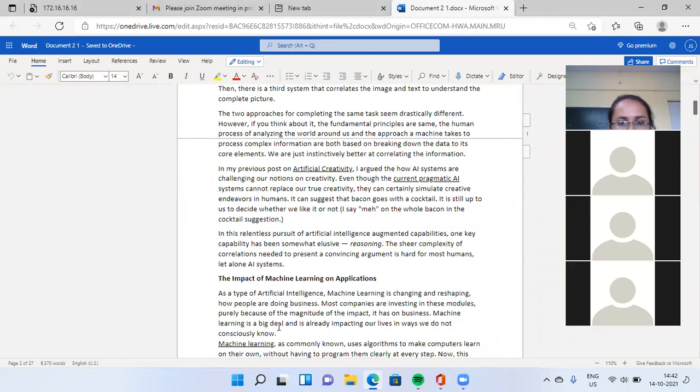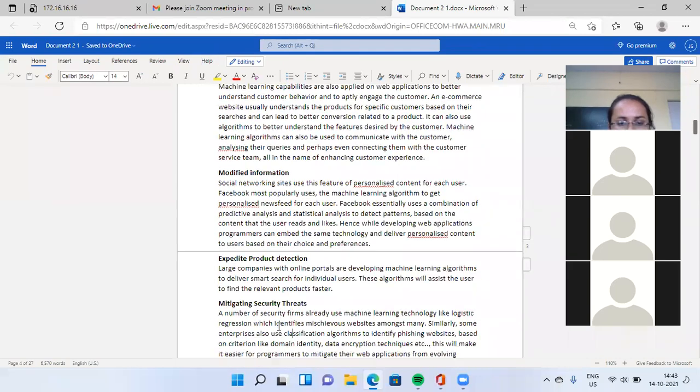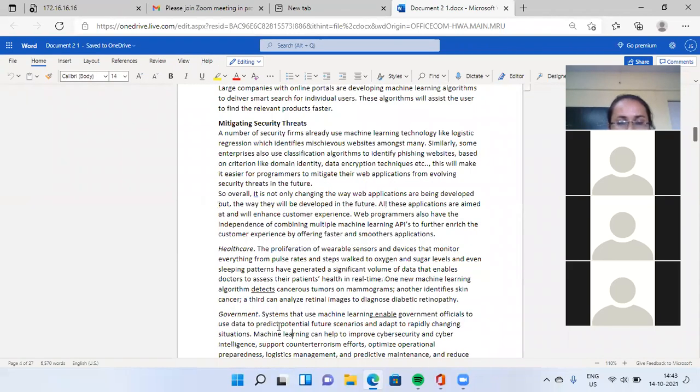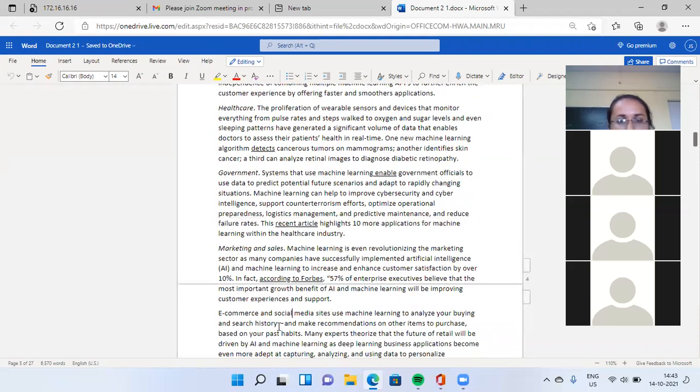Impact of machine learning on applications. What is the impact when a machine learning model is running? In that we see what is the impact on healthcare, what is the impact on government.